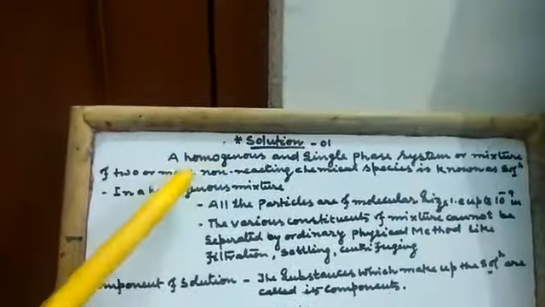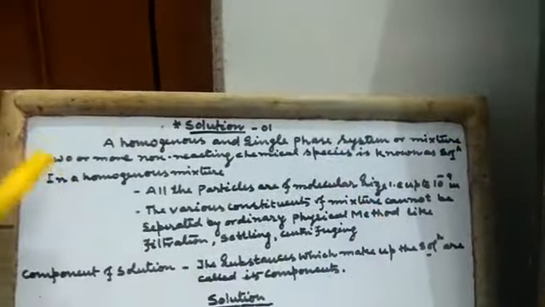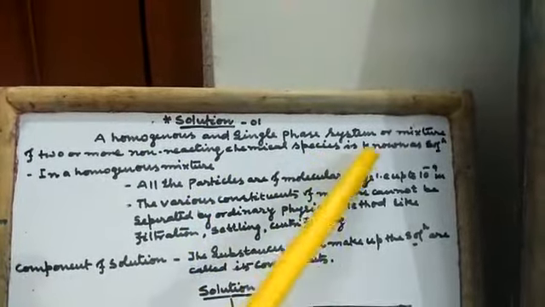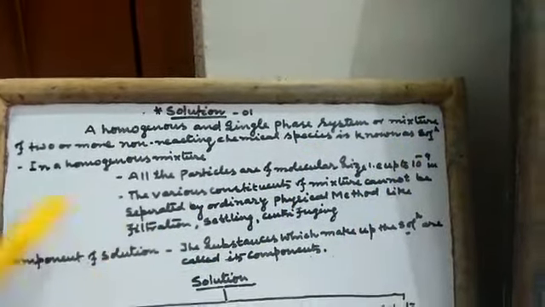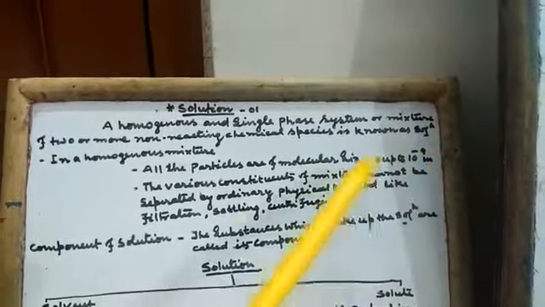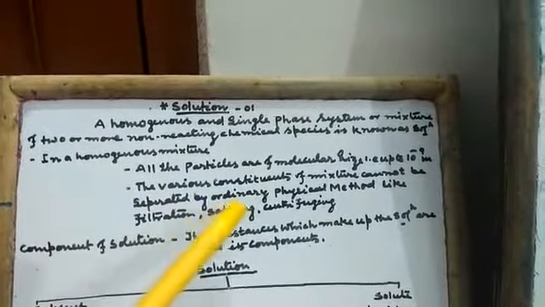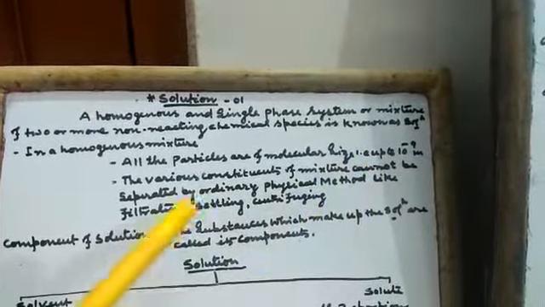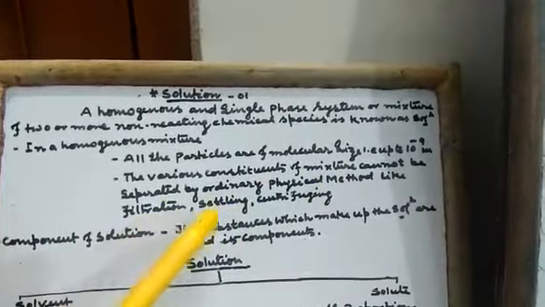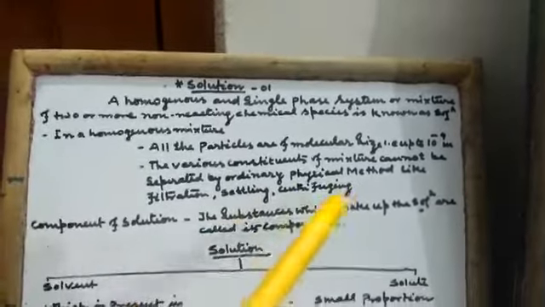Solution: a homogeneous, single-phase system or mixture of two or more non-reacting chemical species is known as a solution. In a homogeneous mixture, all the particles are of molecular size, that is up to 10 to the power minus 9 meter, and the various constituents of the mixture cannot be separated by ordinary physical methods like filtration, settling, and centrifuging.